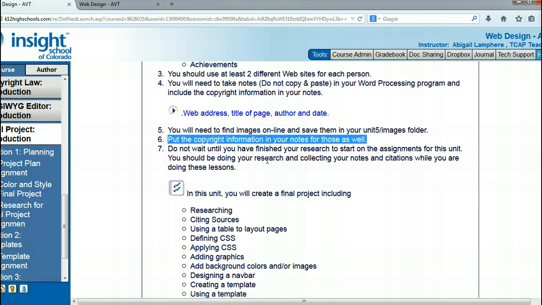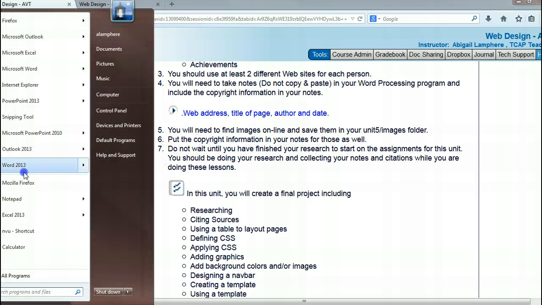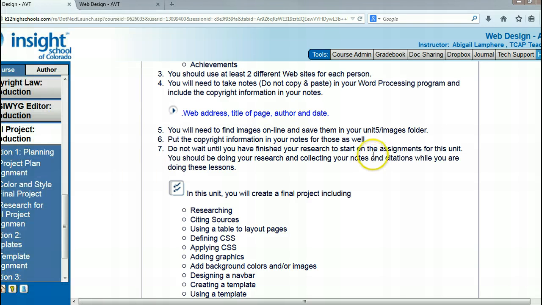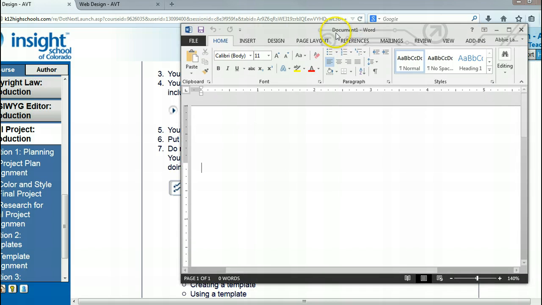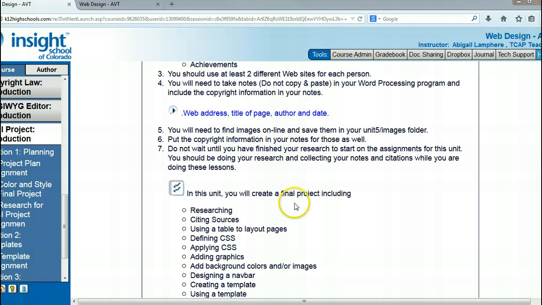Put copyright information in your notes as well. As you're reading through all of these web pages and collecting images, you should have a web or Word document open, and you should be typing in the information you're finding on each person, as well as all of the copyright information that you come across. Whenever you use an image or a source, copy and paste that link directly into your notes so that you have it later in order to cite it on your website.